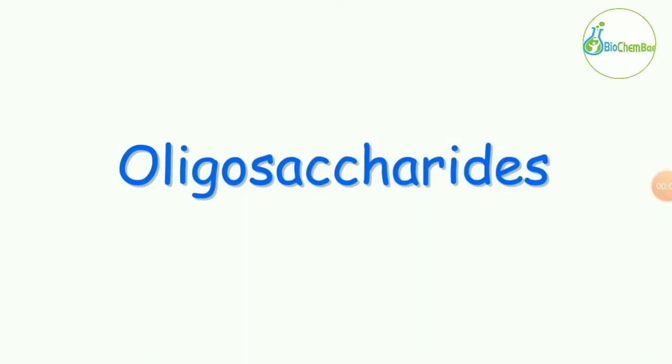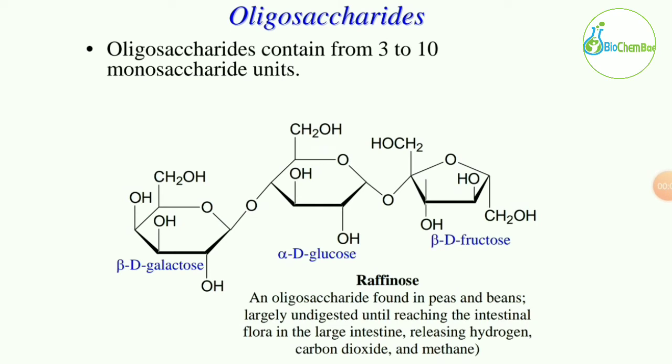So let's first start with the oligosaccharides. Oligosaccharides contain from 3 to 10 monosaccharide units. For example, raffinose. Raffinose is an oligosaccharide found in peas and beans, largely undigested until reaching the intestinal flora in the large intestine, releasing hydrogen, carbon dioxide and methane.